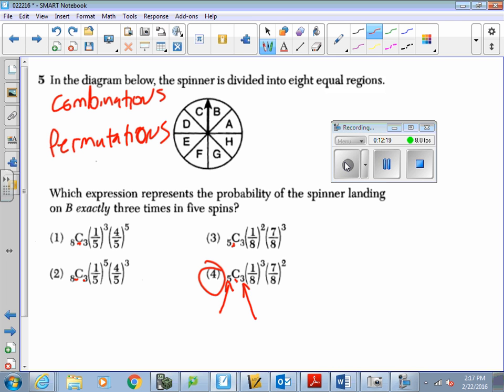And the 1/8, think about where that 1/8 comes from. Well, there's only 1 B on here out of 8 possibilities. That's where this 1/8 comes from. The 7/8, hopefully you can figure out that there's a 7/8 chance that it won't land on B. So that's where all these numbers come from. I do want to show you in the calculator how you can get the combinations versus permutations, and I'll do that in just a second.